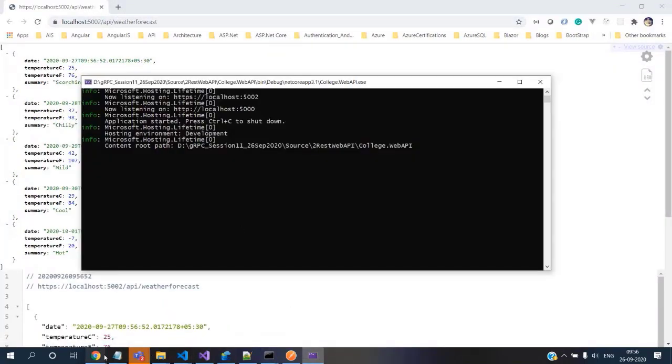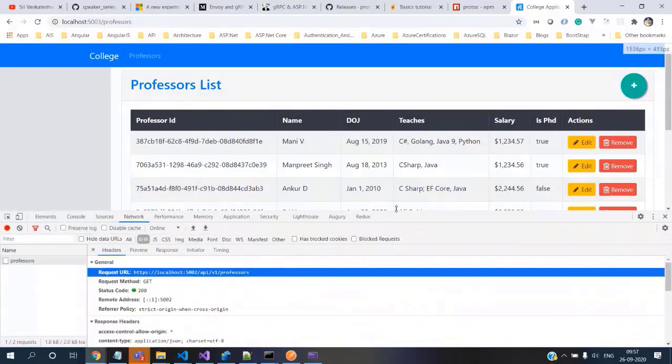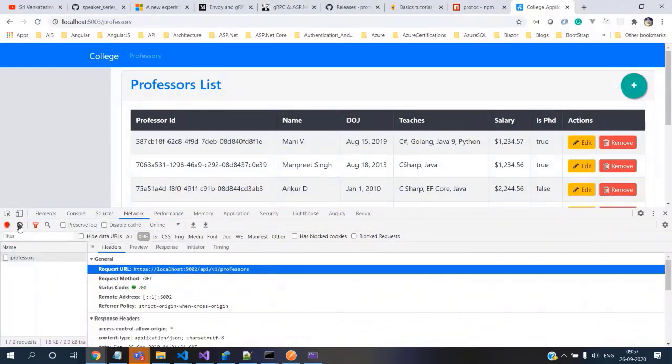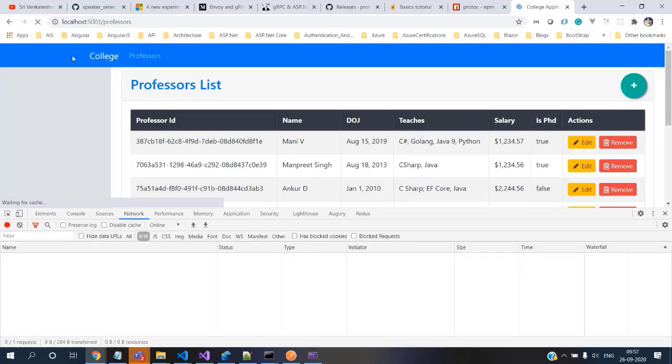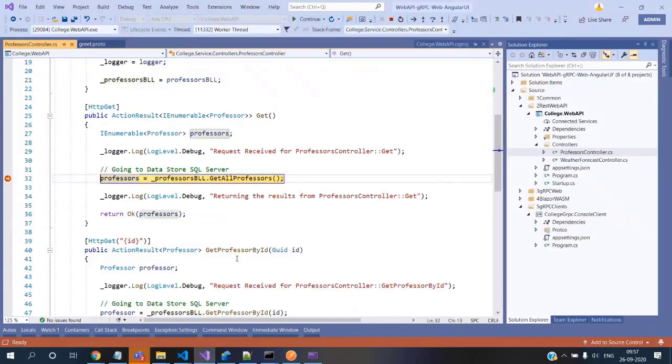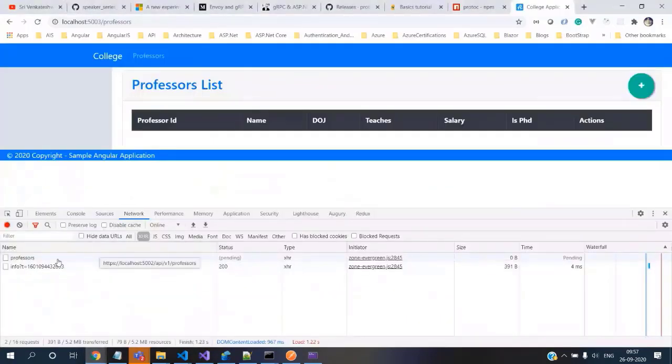So now let's go and do a refresh, and I will increase this DevTools. And okay, cool. Okay, so now see this. The moment we hit that, it made the call.